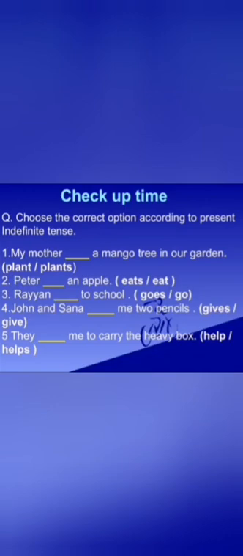It's checkup time. Now let's check whether your concepts are clear or not. You have to choose the correct option according to present indefinite tense. So are you ready? Yes, let's start. The first is, my mother blank a mango tree in our garden. Plant or plants. Second is, Peter blank an apple. Eats or eat. What do you think? Think about it, very nice. Third is, Ryan blank to school. Goes or go.